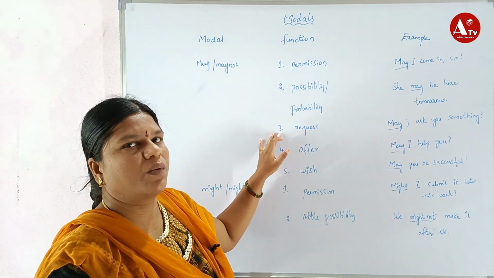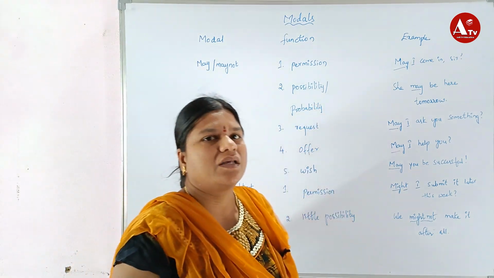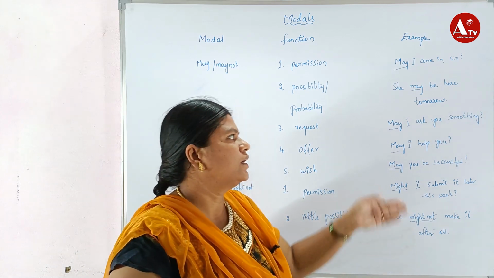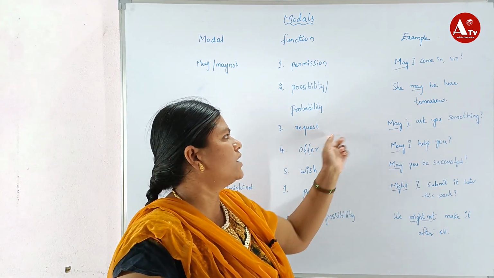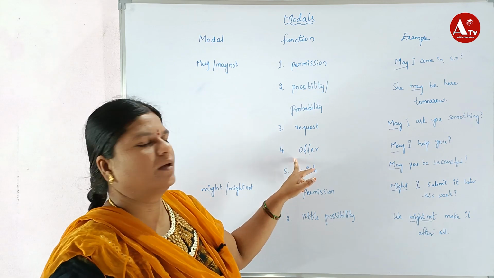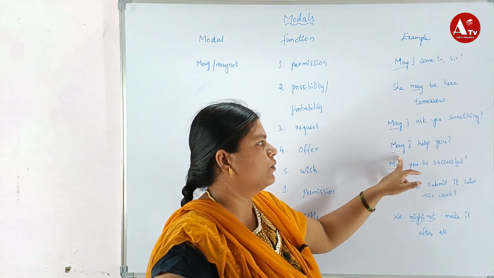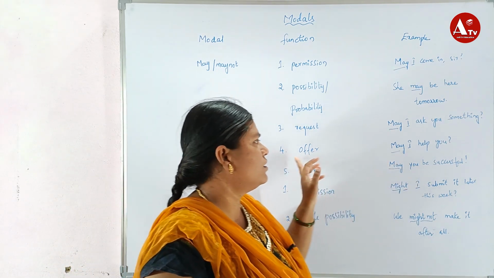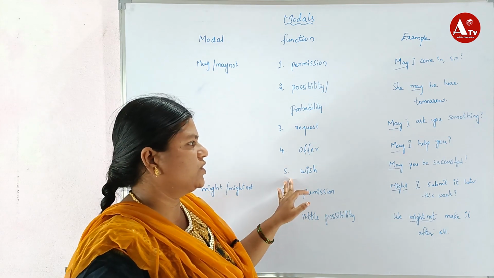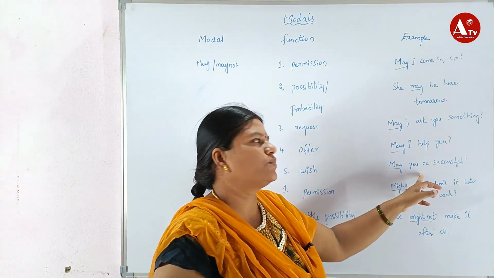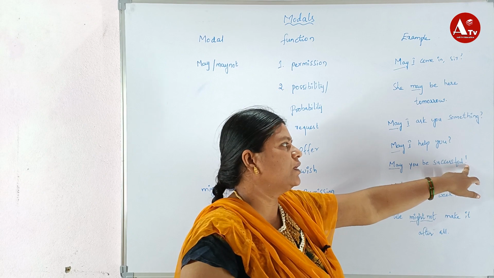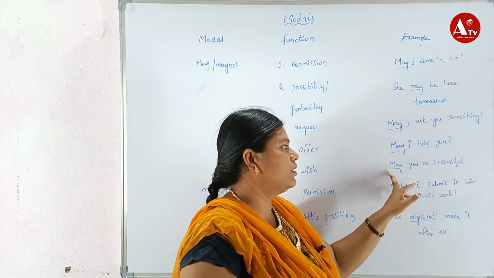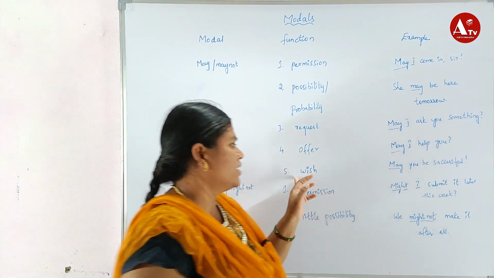Request: May I ask you something? Here it comes under request. Offer: May I help you? Here, may is used as an offer. Wish: May you be successful! Here it is indicated with an exclamation mark, and may is used as a wish.